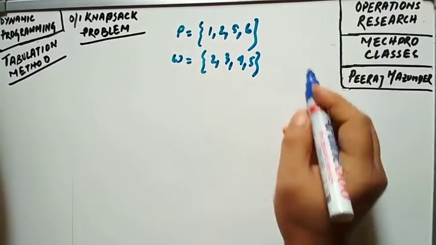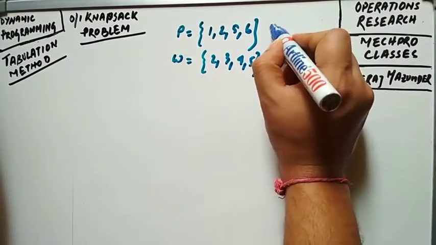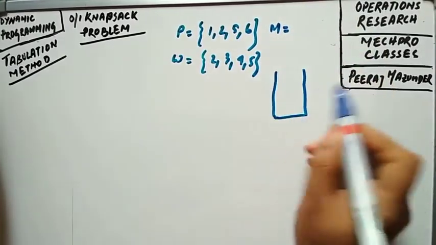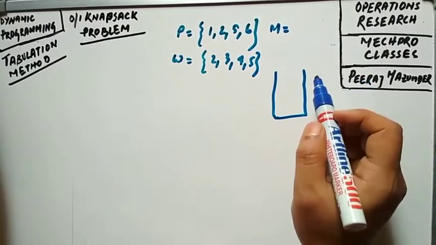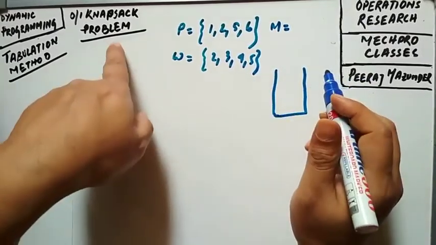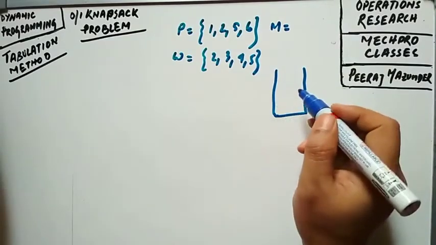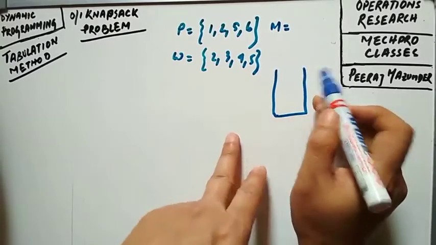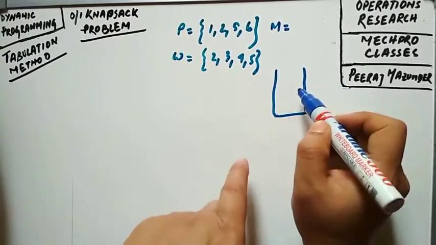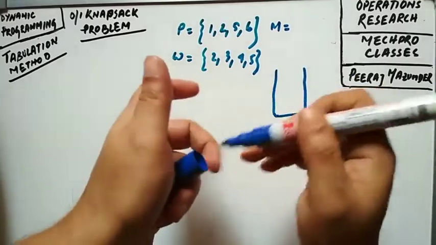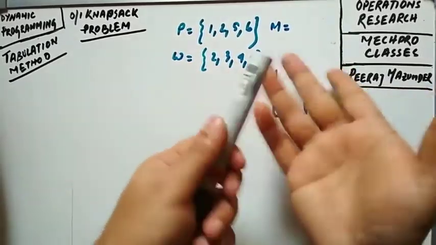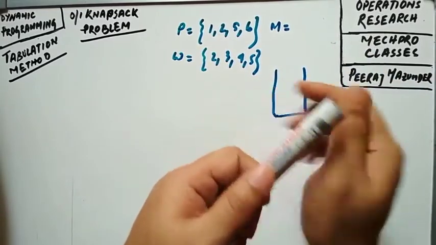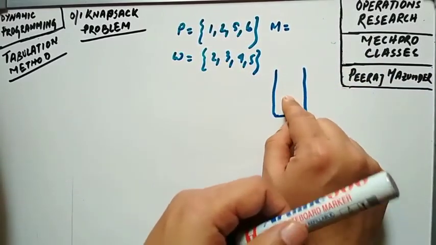Now say the total capacity of a bag. You already know what knapsack is. Those who haven't seen the knapsack video yet, you can visit the video where you will get what this knapsack actually means. This is nothing but, in short, a bag where we have to fill items. Say we have 1 or 2 or 3 or many items, we have to fill this bag in such a way that we will get maximum profit.